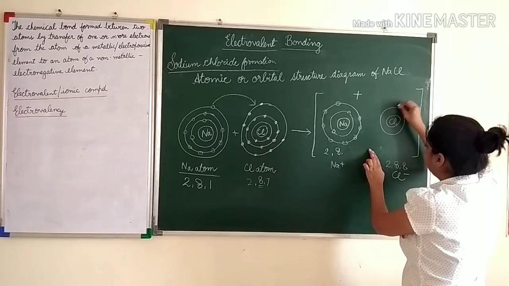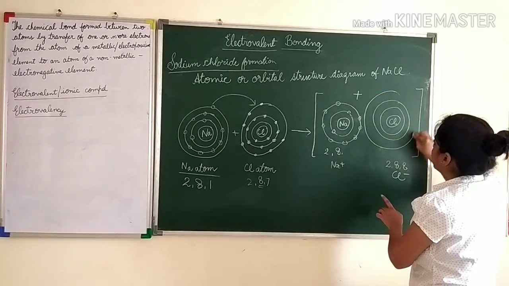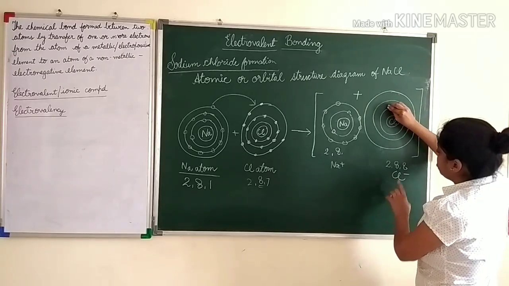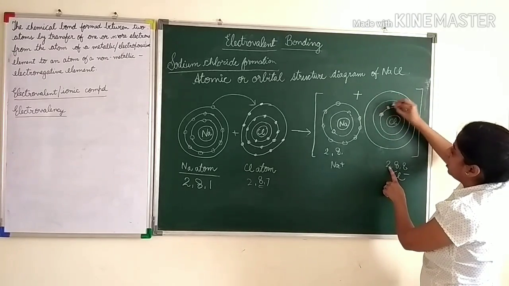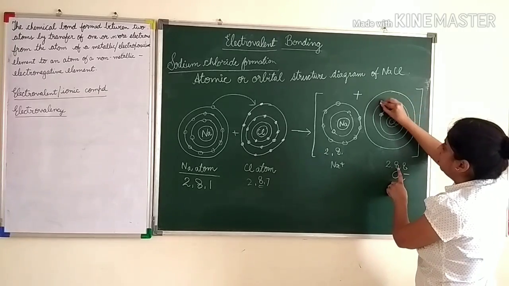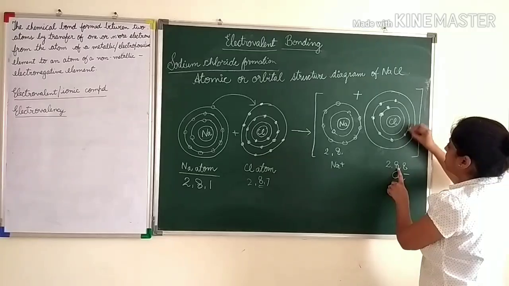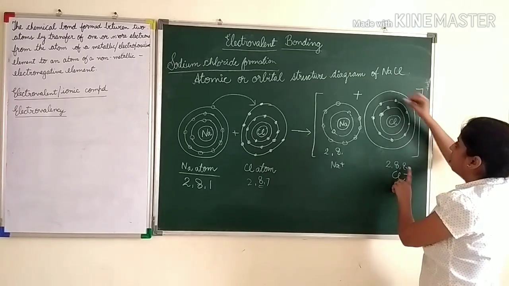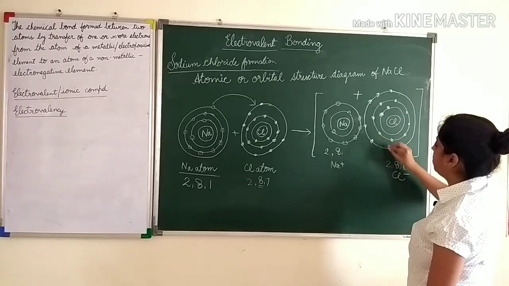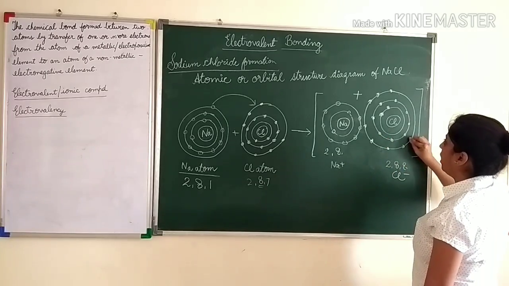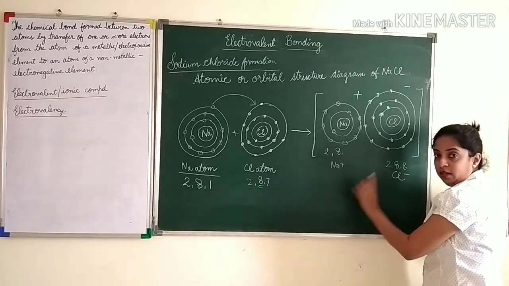Now next 1, 2 and 3 shells. So in the first shell 2 electrons. Okay, there are 2 electrons in the first shell. Second shell 8 electrons: 1, 2, 3, 4, 5, 6, 7, 8. And next shell also 8 electrons: 1, 2, 3, 4, 5, 6, 7 and 8. Don't forget to put the minus sign. Okay. So children, take care.